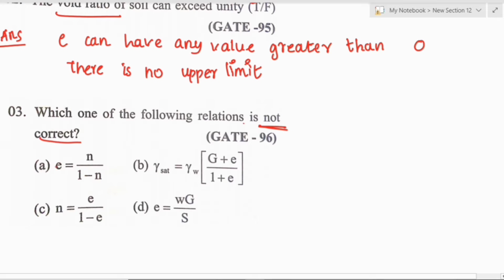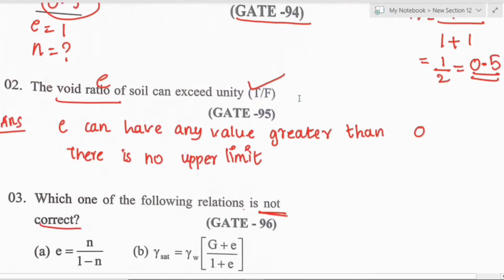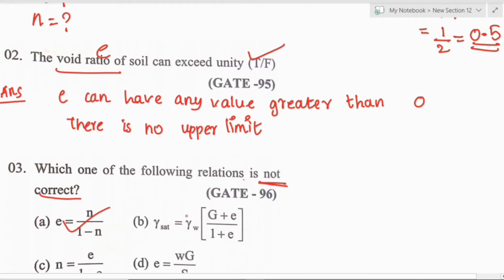Option A: void ratio equals porosity divided by 1 minus n. This is the relation which we have studied now, so this option is correct. Next, the second option: gamma saturated equals gamma w into G plus e divided by 1 plus e. This is also a basic formula which you should learn in this chapter, so this is also correct.